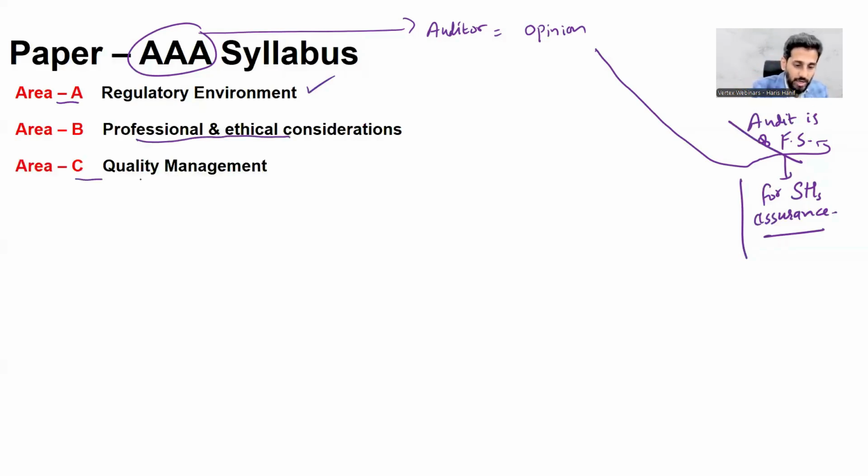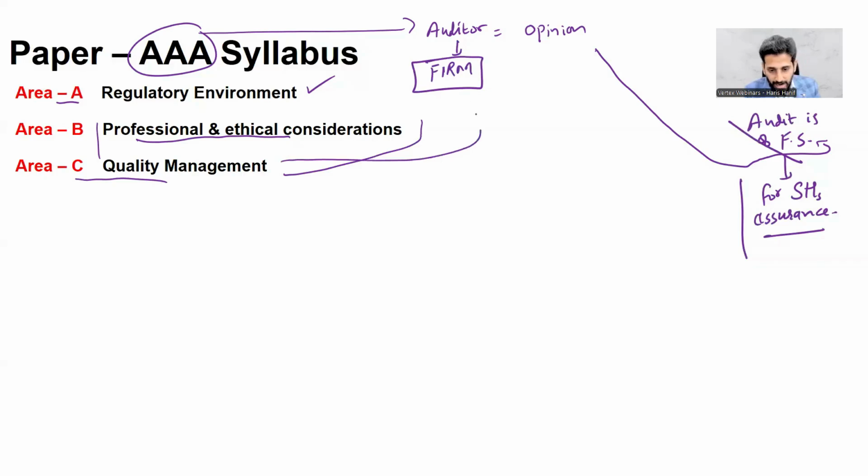Area C, quality management. Now, the auditor is having the firm, right? We all know most of you people would be the working professionals. Now, ethics and quality management at firm level. What do you exactly mean by this thing?